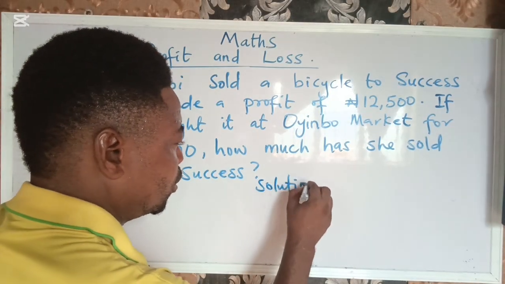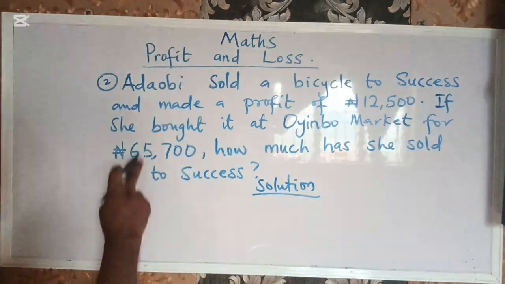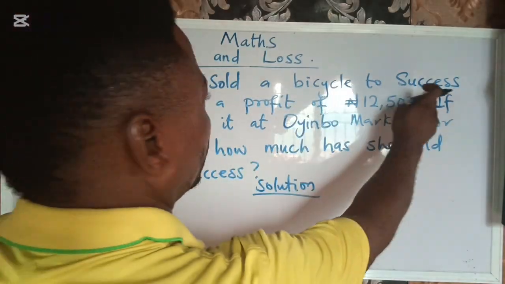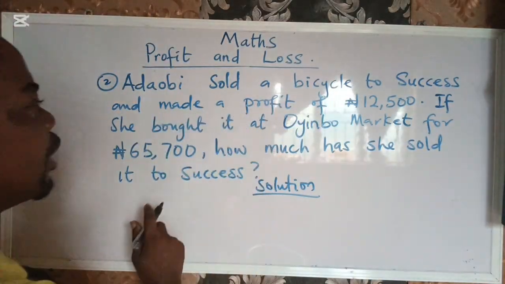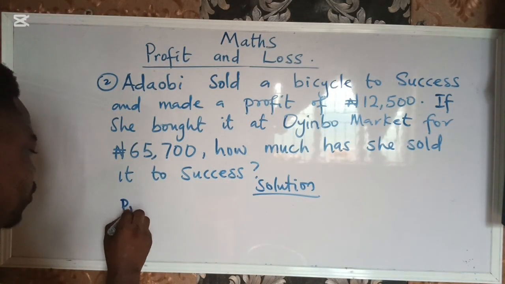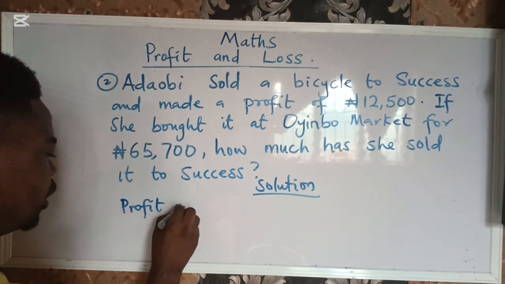Now, solution. Let's create our data. Adaobi sold a bicycle to Success and made a profit of 12,500 naira. So we have profit already.